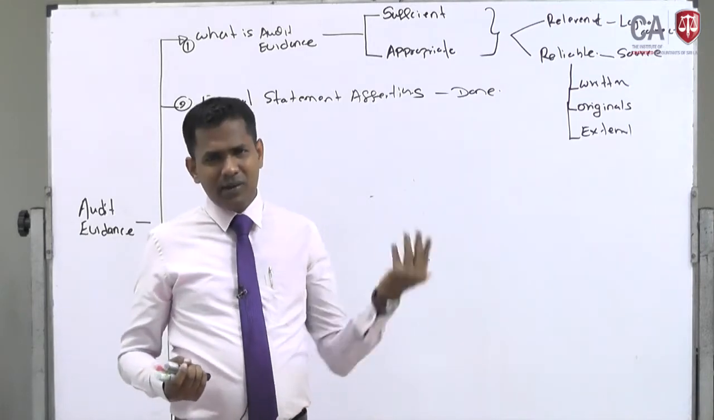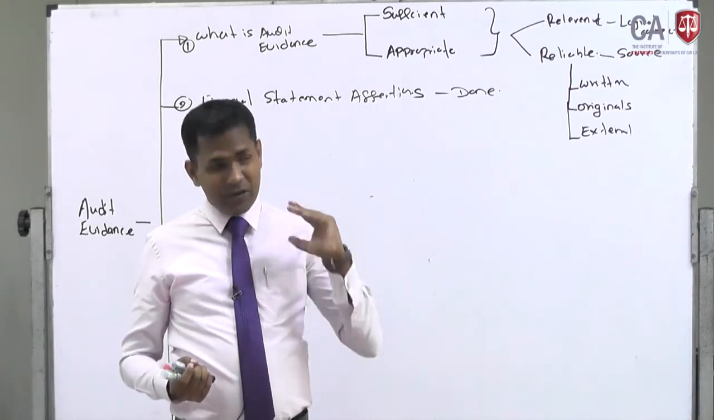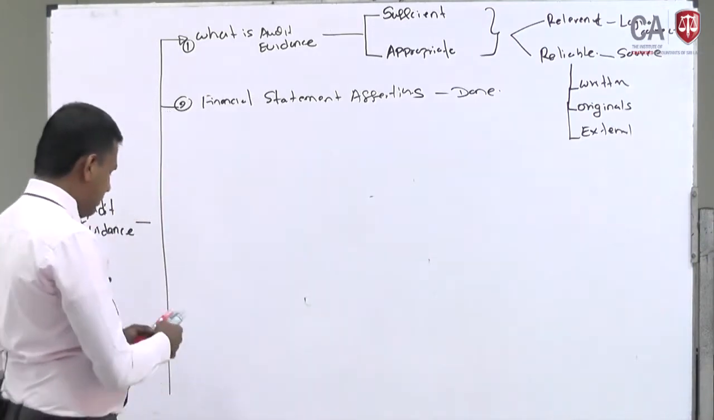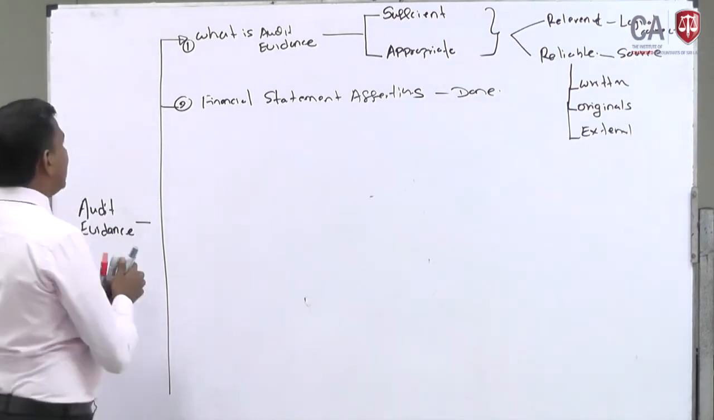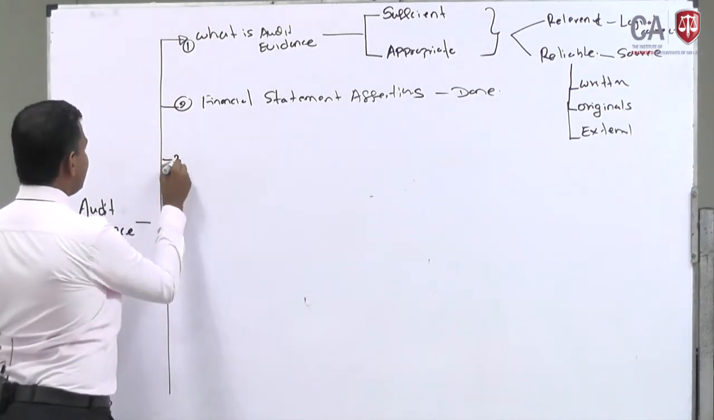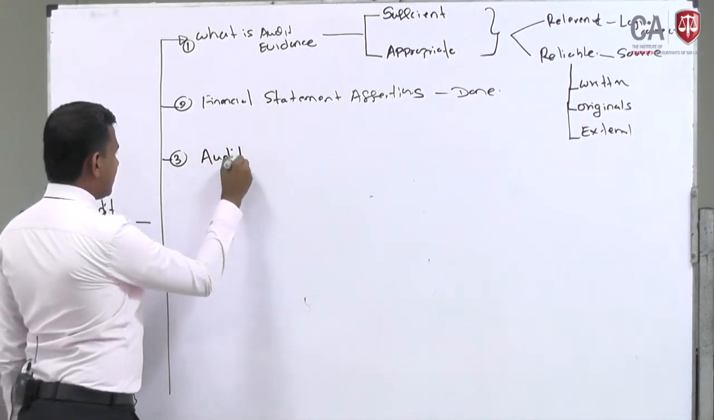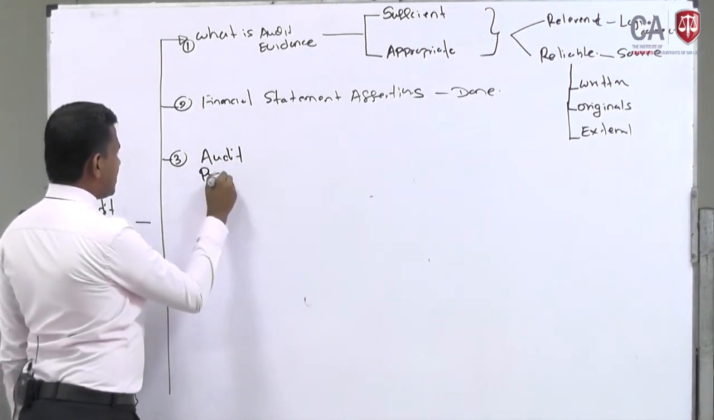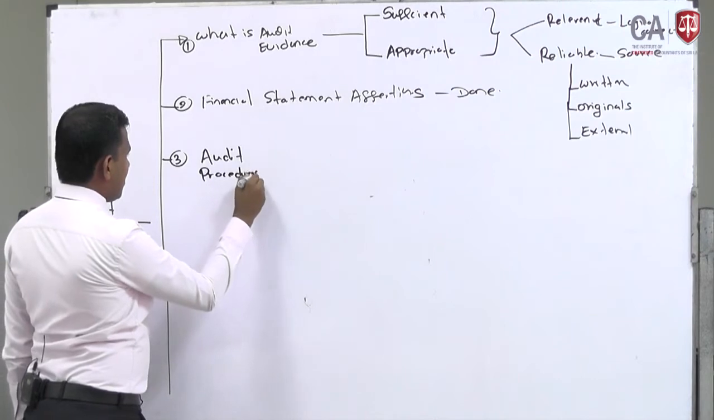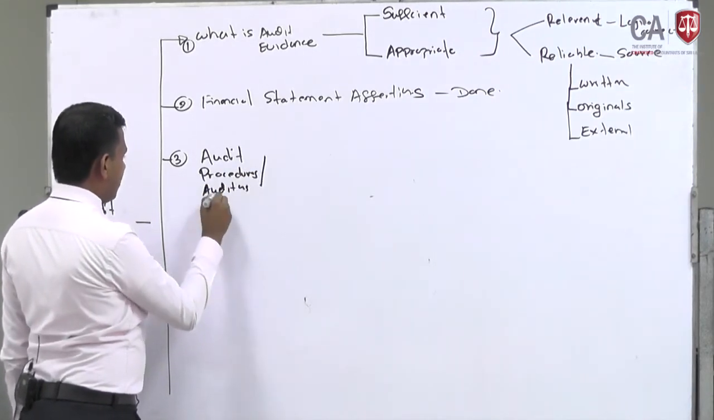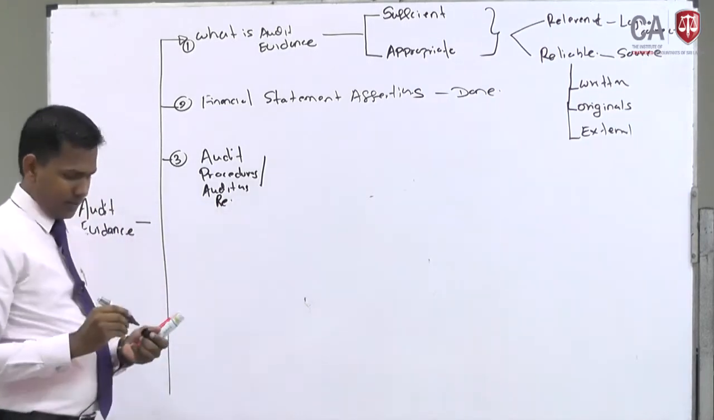There is no option. If you can't remember, try to memorize those 12 assertions. Right, then number 3 which we have to learn is what we call audit procedures, or we call it the auditor's response. Sorry.